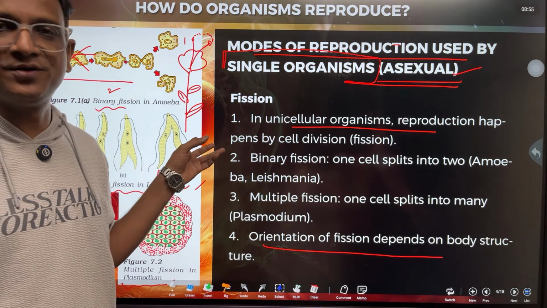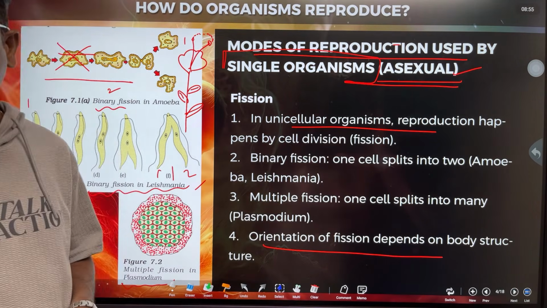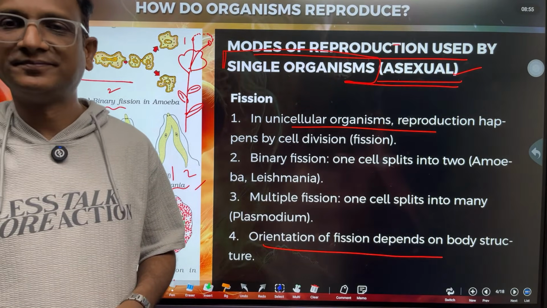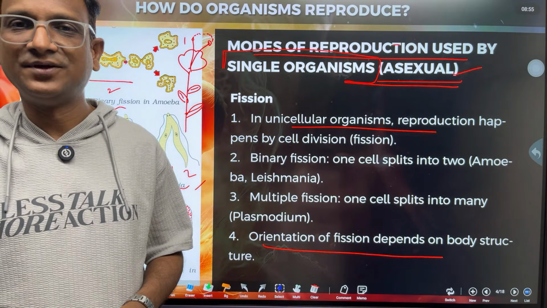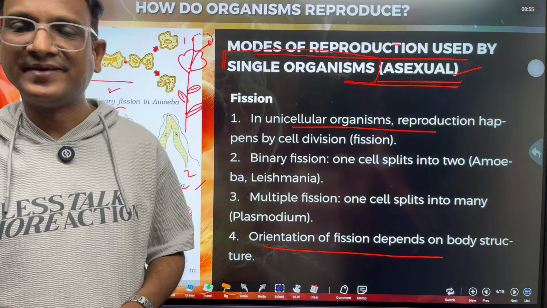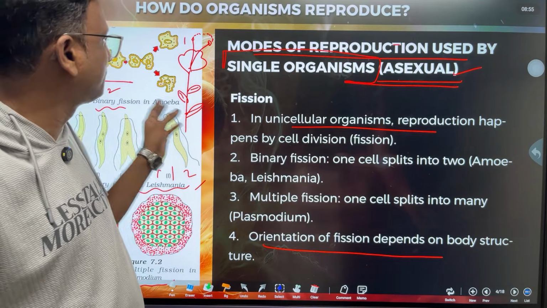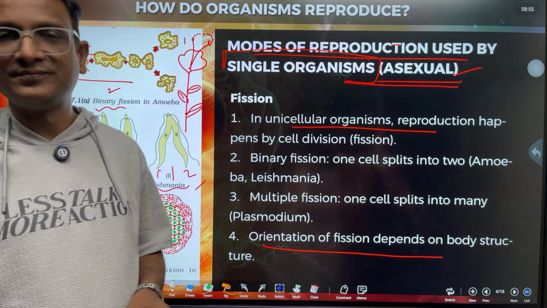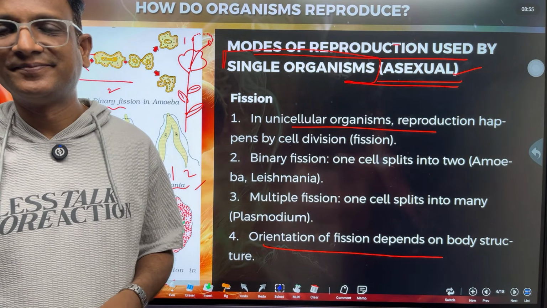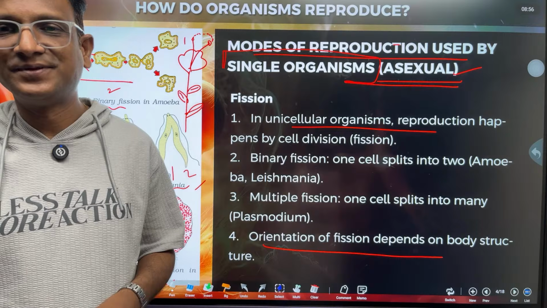Is it an asexual method or a sexual method? How many organisms are involved in this reproduction? One or two? Two organisms.